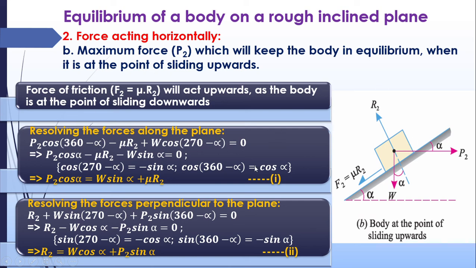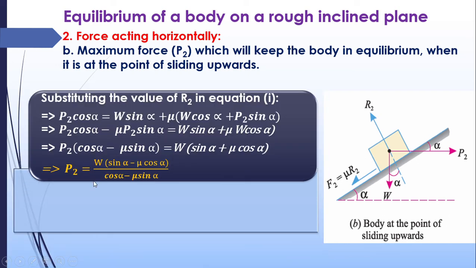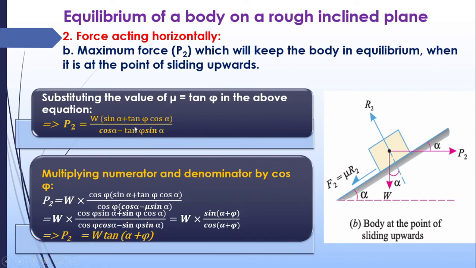Along the plane we have resolved. Perpendicular to the plane we have resolved. Now the third step is you have to substitute the value of R2 in this equation. You will get this one. Now mu is substituted as tan phi. You will get this equation. Now we have to multiply cos phi with numerator as well as denominator. You will get the final answer.